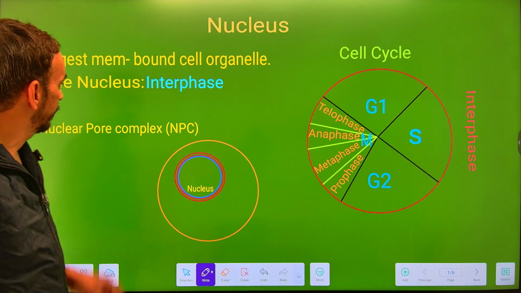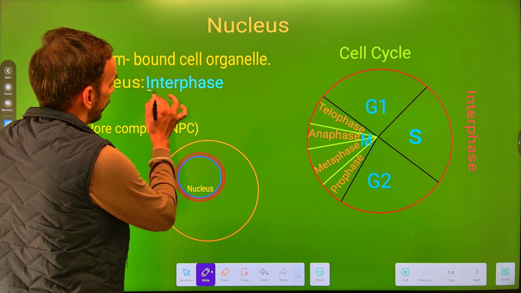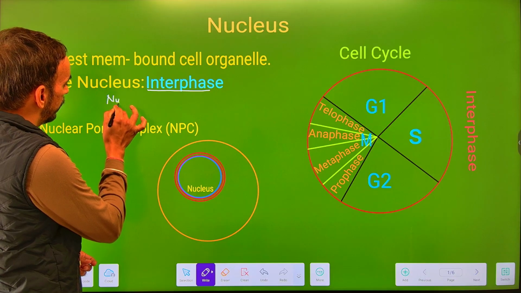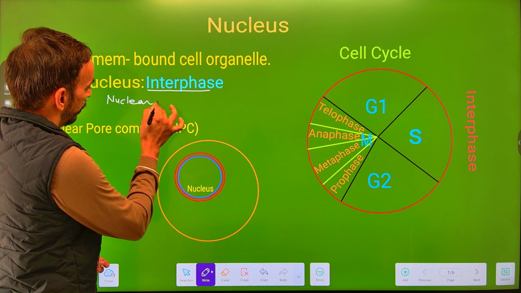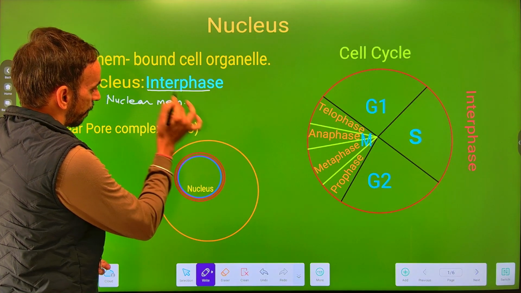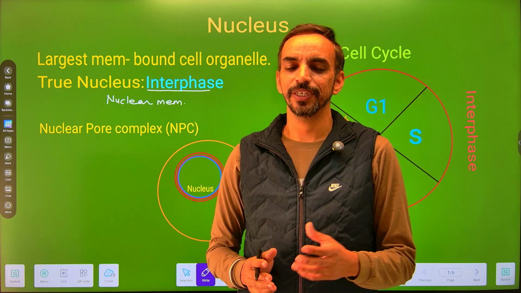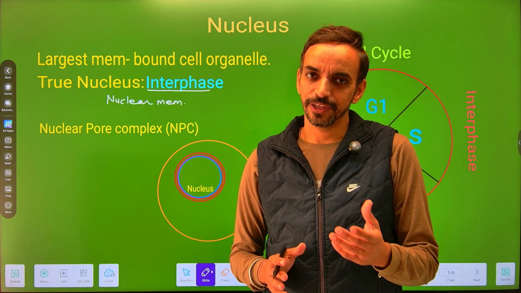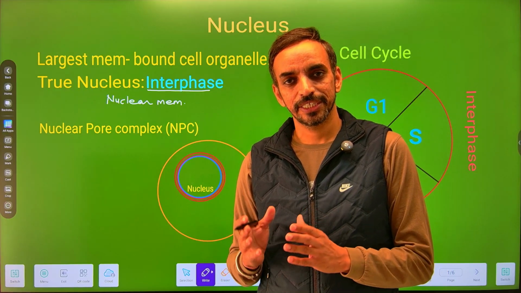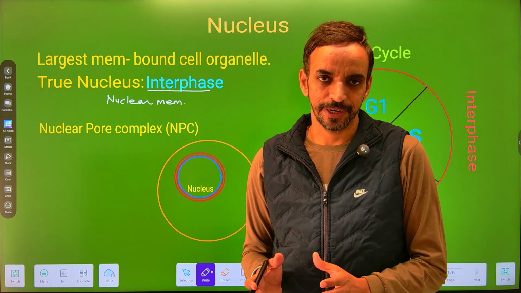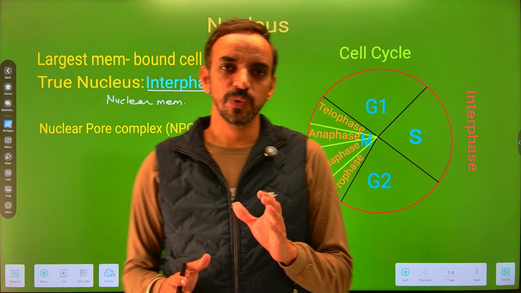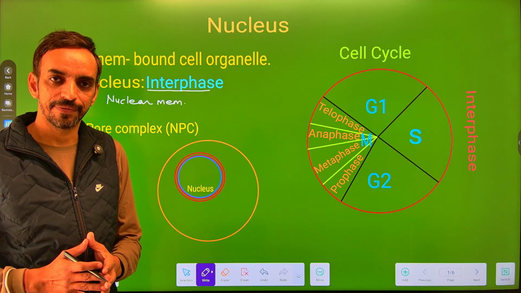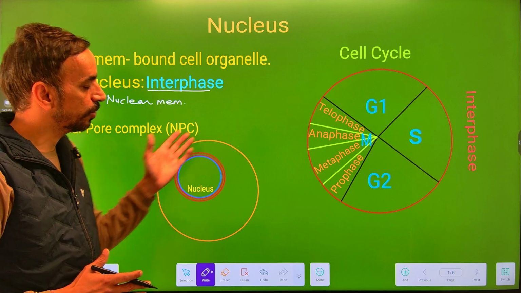Now the true nucleus is observed during the interphase. What is a true nucleus? The nucleus which has a nuclear membrane. In case of the prokaryotes, there is the presence of an incipient nucleus, that is, a nucleus without the nuclear membrane, while the eukaryotes have a true nucleus which has the nuclear membrane. But in the eukaryotes, we can only observe this true nucleus during the phase called interphase. Now what is interphase? Let's try to find out.